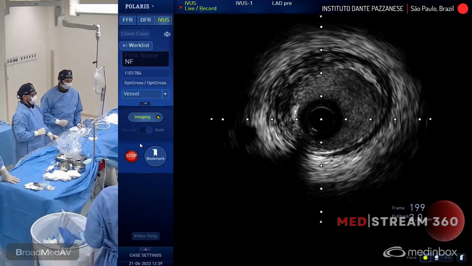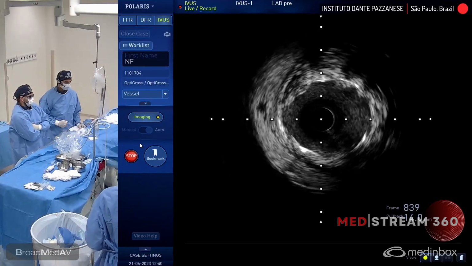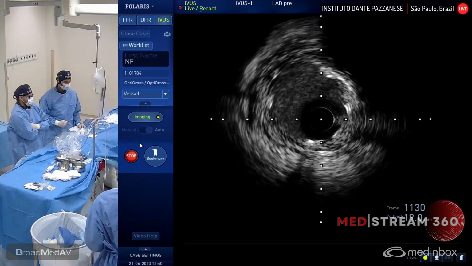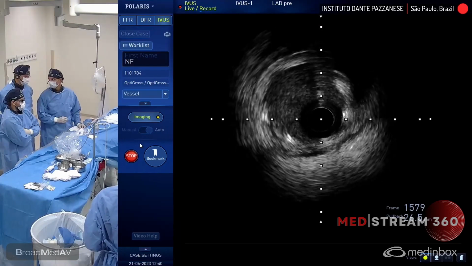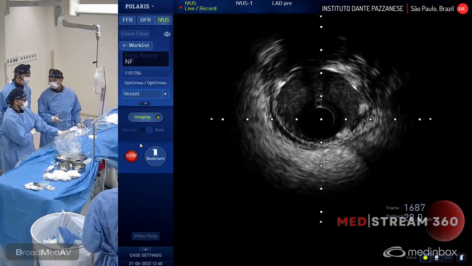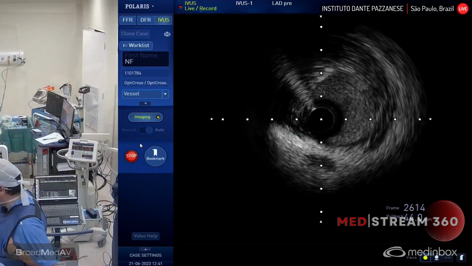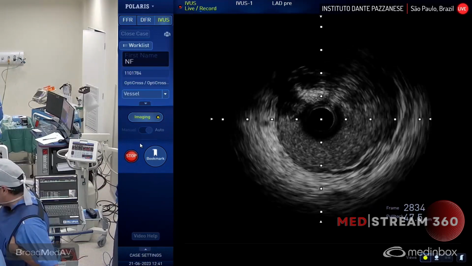Lumen is about 3 by 4, 3 by 5. Some part of under-expansion there. We just saw here the dissection behind the struts that was caused by the predilatation. As we come to the proximal segment, I think there's room for optimization of the expansion. Here we just saw proximal dissection of the vessel, so yes, I think you should stent in the proximal part.